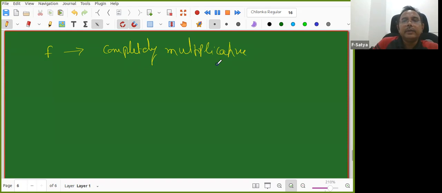I told that f is completely multiplicative. What is the advantage of this? Okay, that we need to see. Why are we defining all these things? So that we need to see.